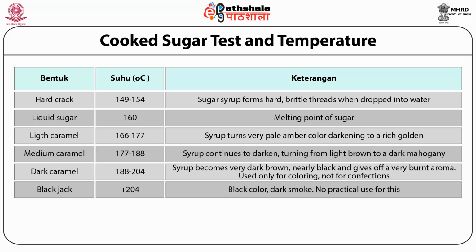The next stage is the clear liquid stage. This stage comes at around 160 degrees Celsius, and at this stage the sugar is 100%, with no water left in the solution. At this temperature all the water has boiled away, and the remaining sugar is liquid, light amber in color. This stage is used mainly for making candies like groundnut candies and other nut candies.